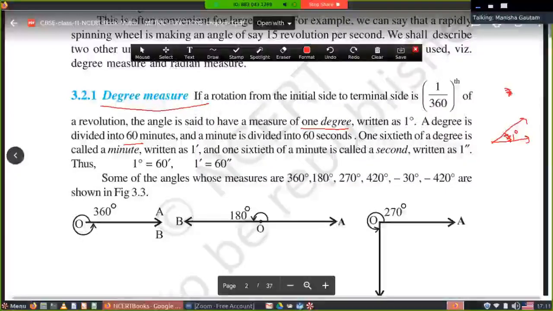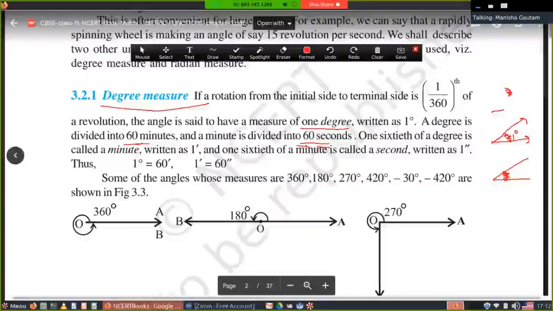That is a minute. 1 degree is divided into 60 minutes and a minute is divided into 60 seconds. By using a microscope, you can see this. When 1 minute is there, suppose 60 parts, 1 part of this 60 is this one, and this is further divided into 60 parts. 1 second will be there. So 1 degree is divided into 60 equal parts, which become minutes, and 1 minute divided into 60 equal parts becomes 60 seconds.